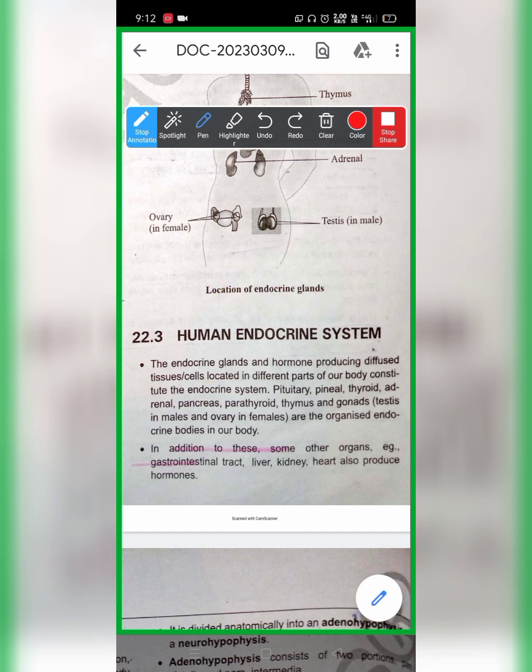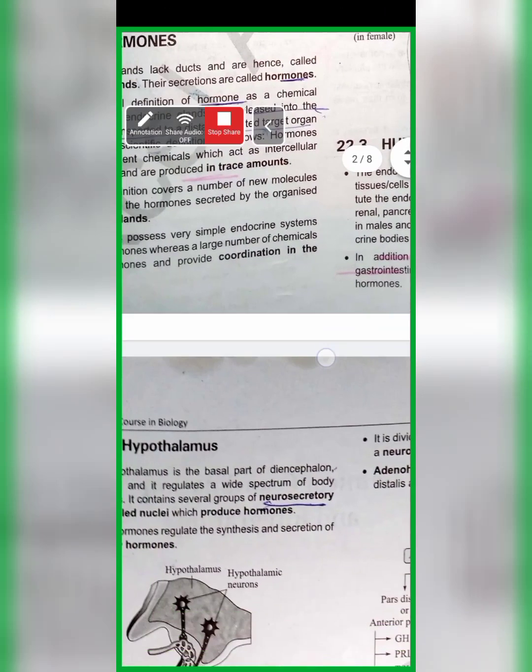So what are those? First one is the GIT, that is the gastrointestinal tract. Next ones are the liver, kidney, and heart. I hope you guys are revising it with me.